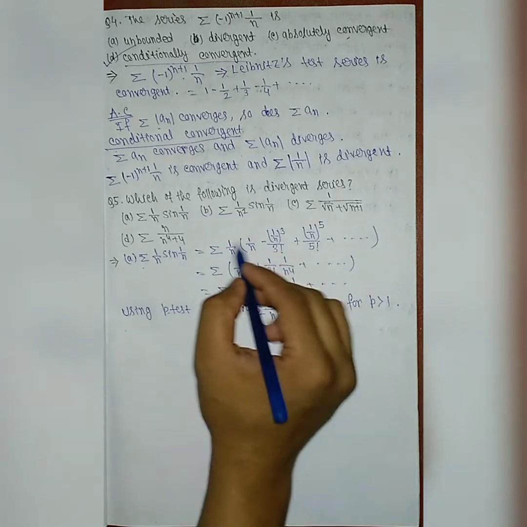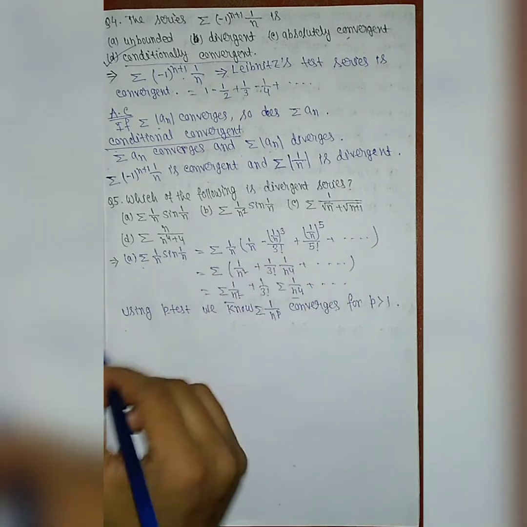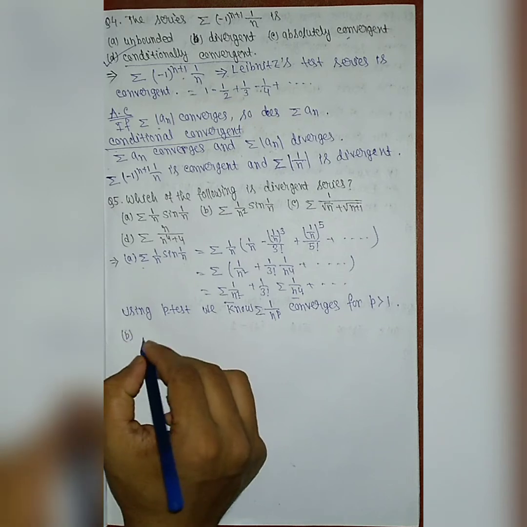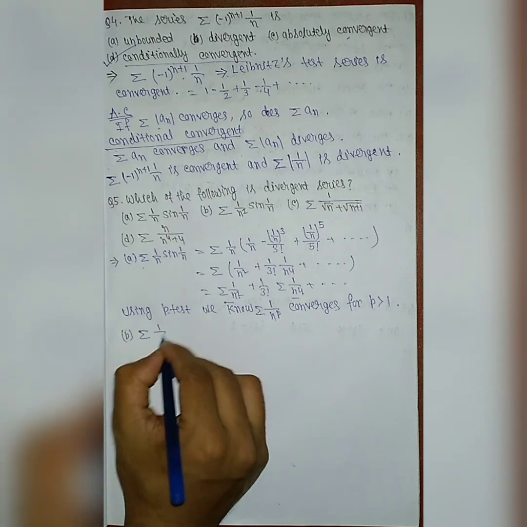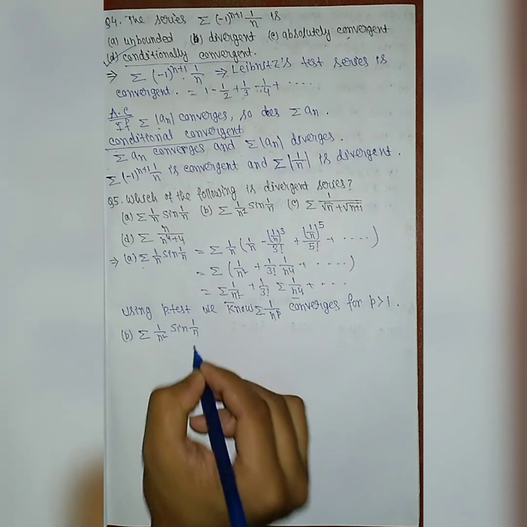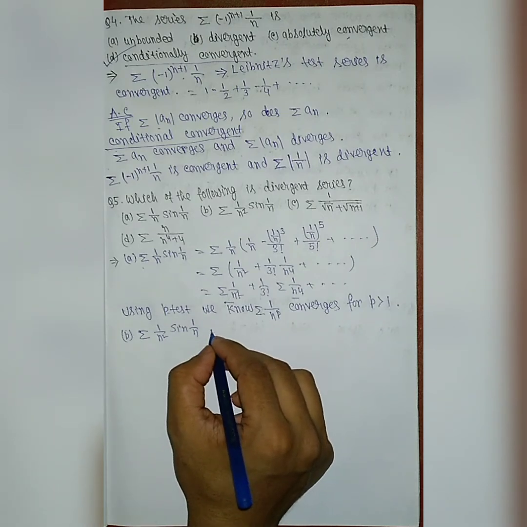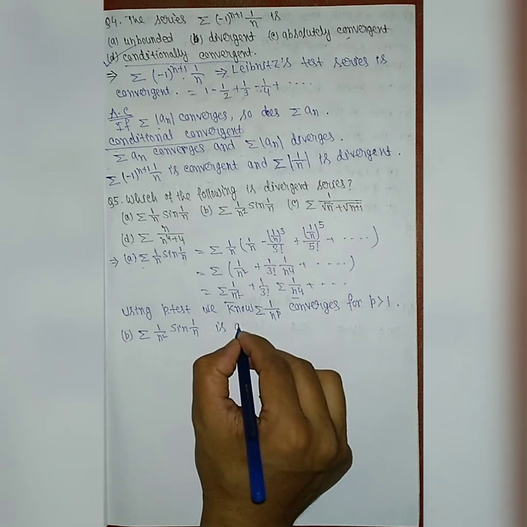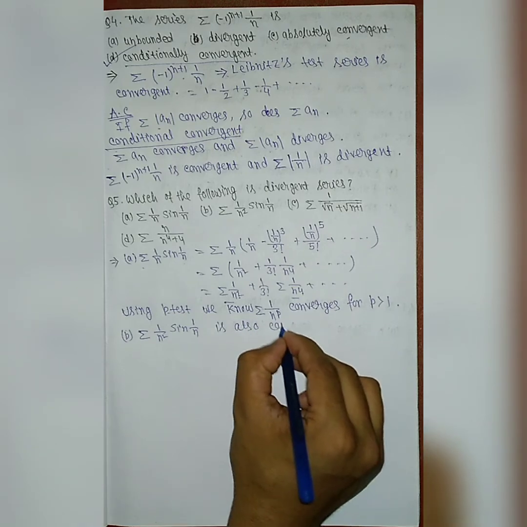In the similar fashion, we can say for series B, if we expand this sine function also, that 1 by n square sine 1 by n is also a convergent series.